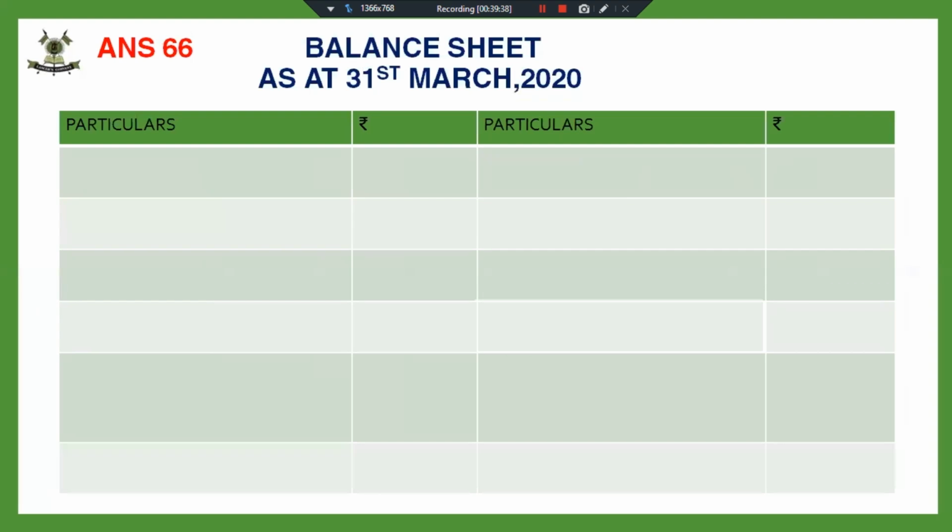Now, balance sheet. I'm leaving the cash. I'll be adding the cash account later. First, I'm adding the debtors. All debtors are good. So I have written off the provision. So my debtors will appear at 20,000. I am not left with any provision now.